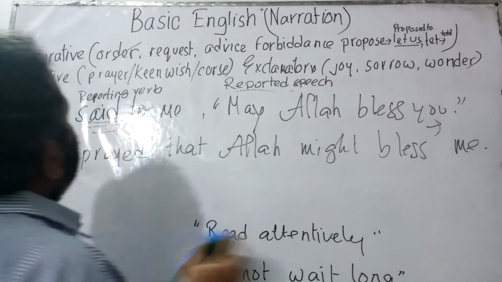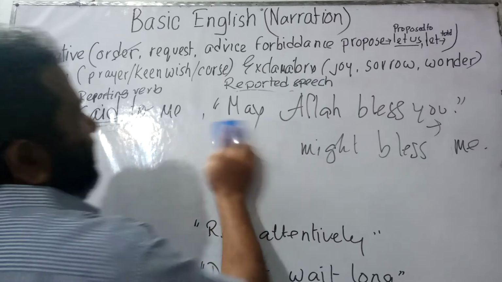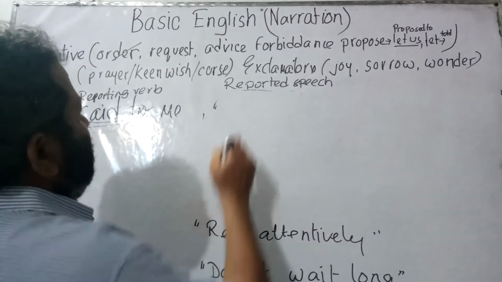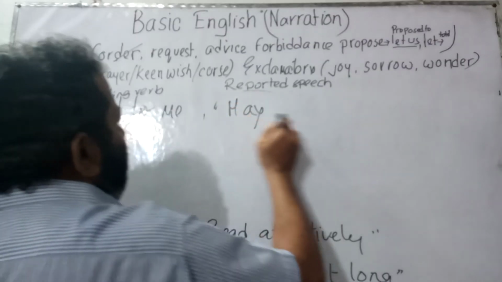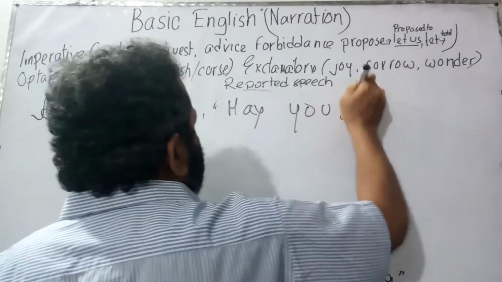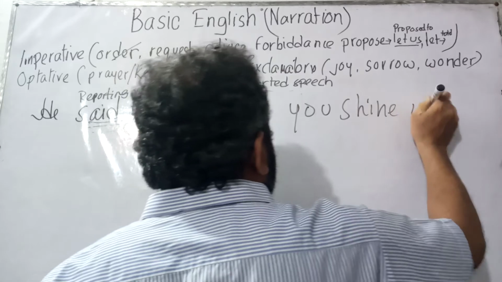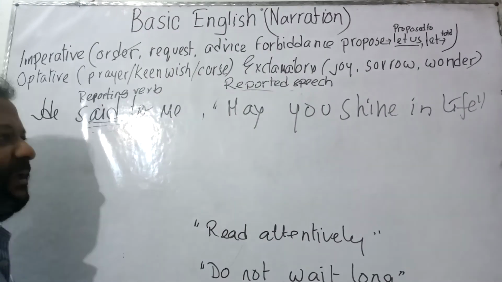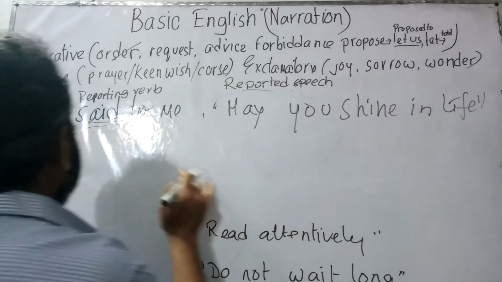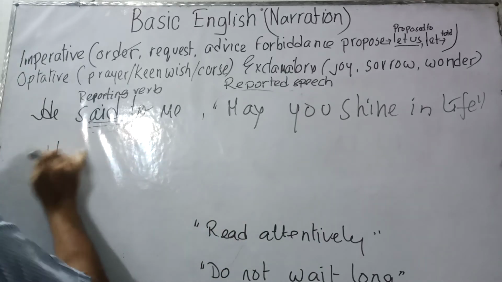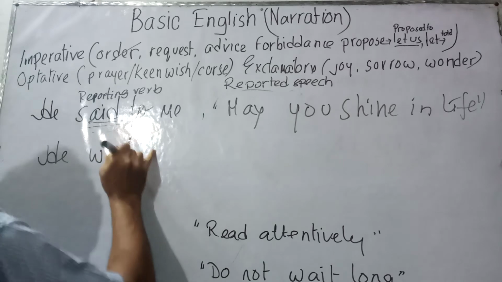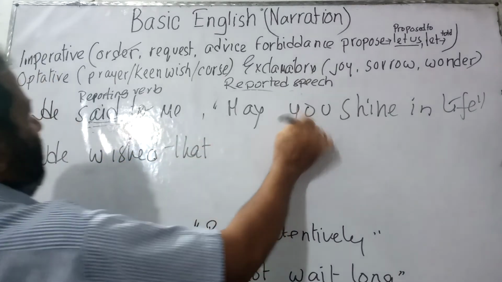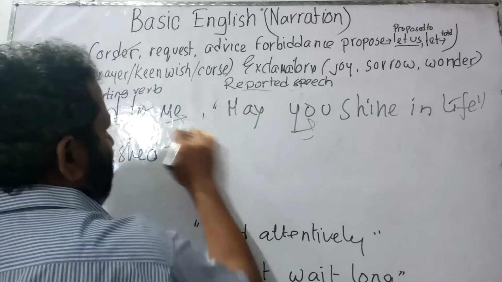Now let us write another sentence. Let us write a sentence by "may you shine in life". It is actually a keen desire for another person. So again, he wished that you, instead of "me" it would be used.